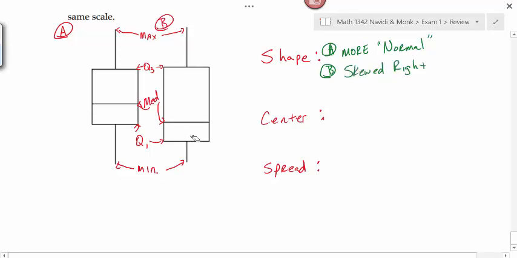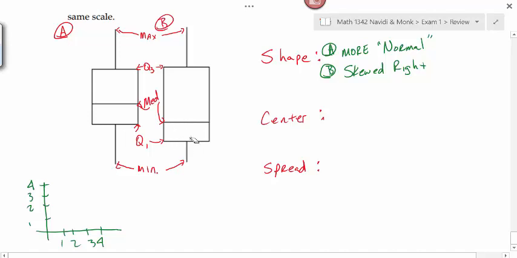How did I determine this was skewed right? Is that bugging anybody? On this box plot, half of your data is going to be bunched up down here at this low end, and the top half of it is spread way out right here. That's going in a vertical direction.